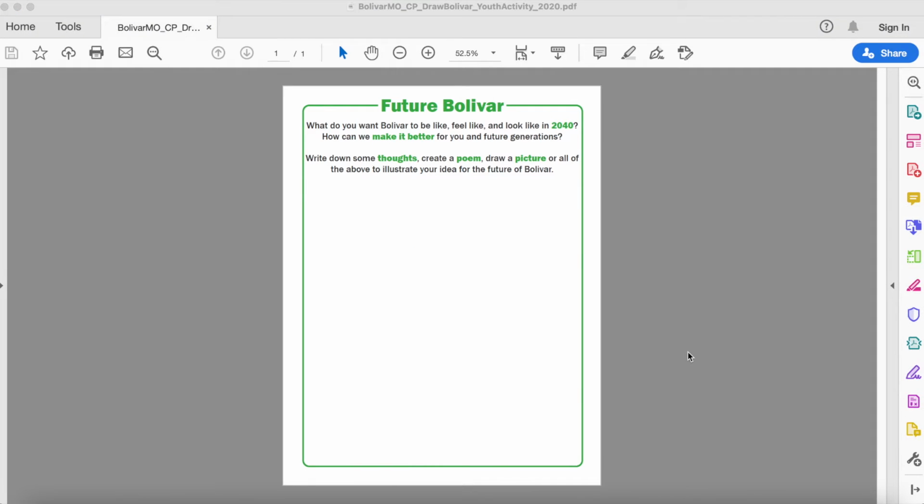To access the second activity, click the Youth Activity Number 2 under the same folder and print out the sheet. Ask the child to imagine the city in the future. Have them express their thoughts through whatever way they choose, whether it's writing, creating a poem or drawing, or something else. If they are stuck, ask them to think about the first activity. What kind of world might help those people? What does that look like? What does that feel like?